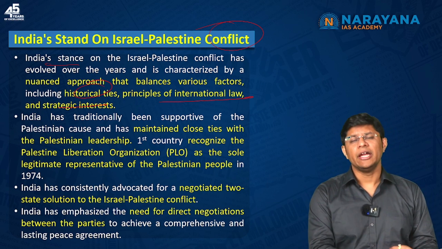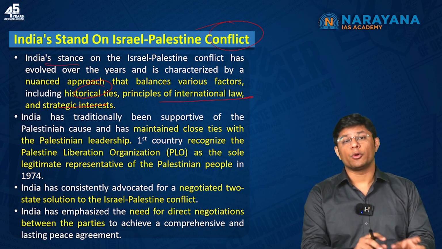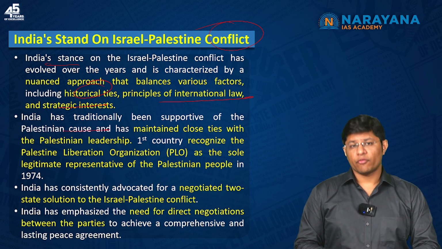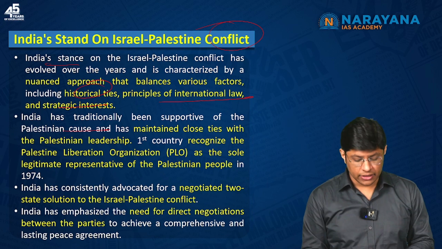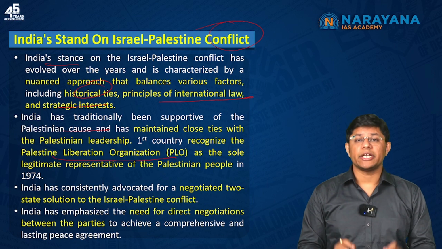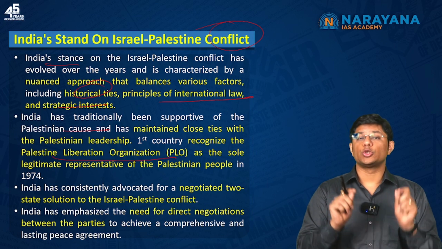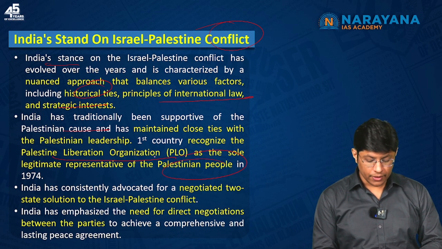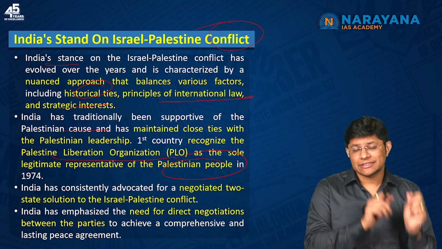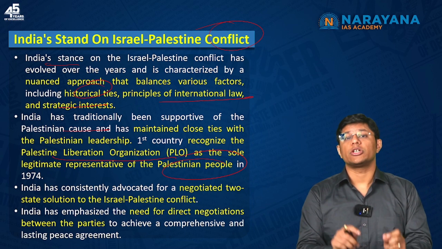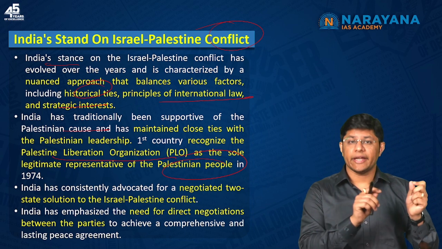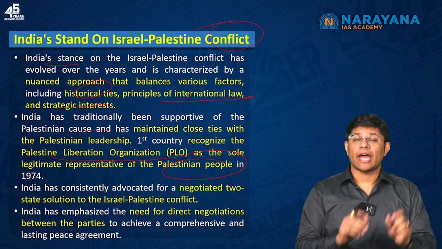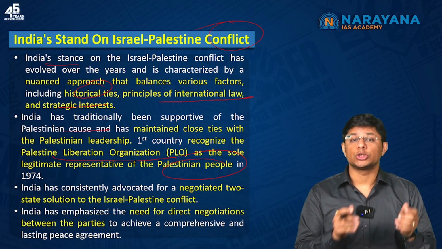Traditionally, India has been supporting the Palestinian cause. India was one among the few countries to recognize the Palestinian Liberation Organization as the sole representative of the Palestinian people. Then, India has consistently advocated the cause of a two-state solution, which means India wants the land to be divided between Israel and Palestine, and Israelis and Palestinians should coexist.